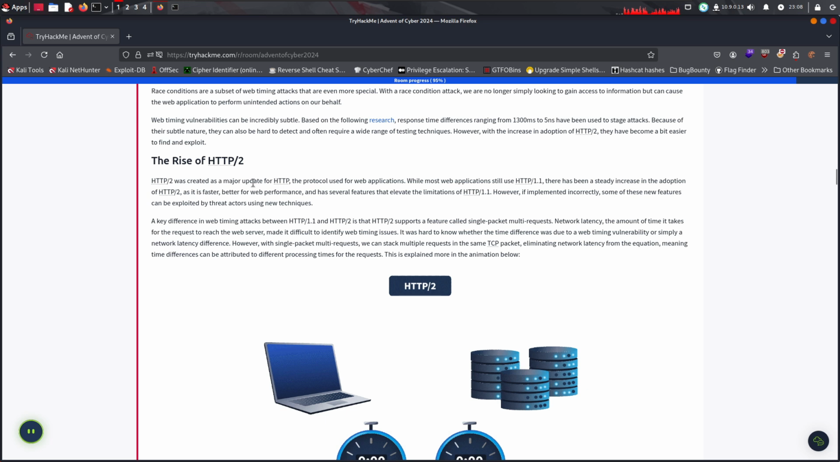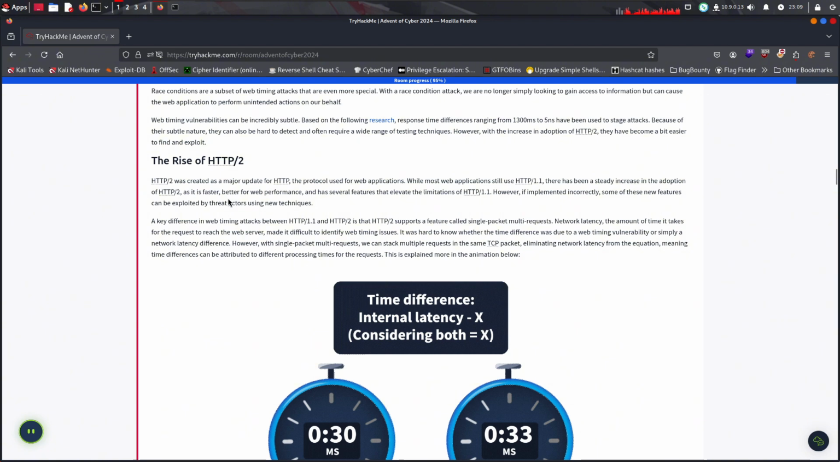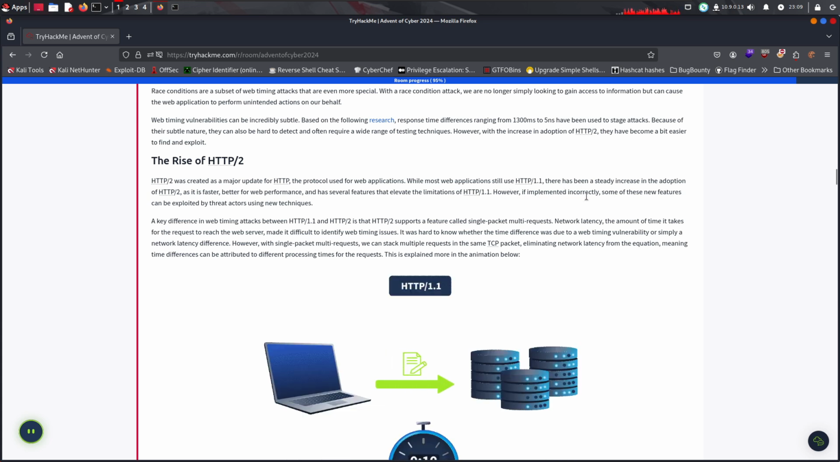HTTP2 was created as a major update for HTTP, the protocol used for applications. While most applications still use HTTP 1.1, there has been a steady increase in the adoption of HTTP 2, as it's faster, has better web performance, and has several features that alleviate the limitations of HTTP1. However, if implemented incorrectly, some of these new features can be exploited by threat actors using new techniques.